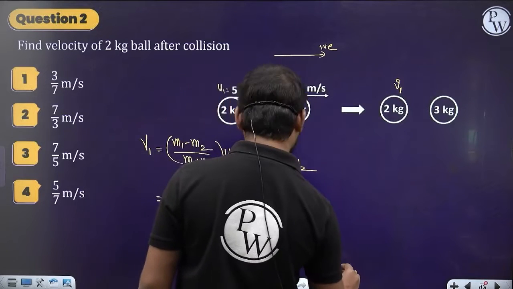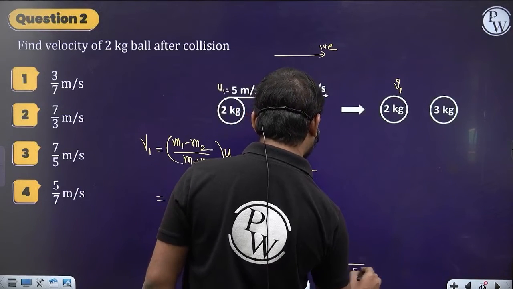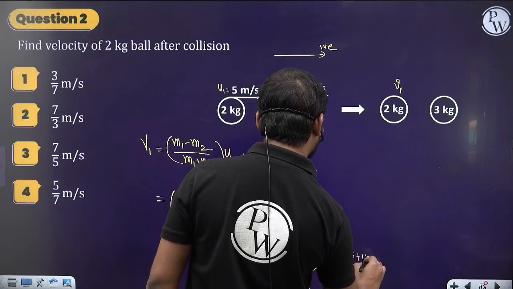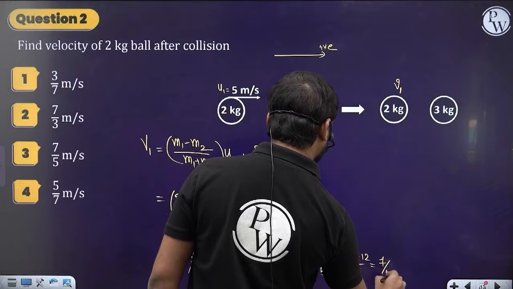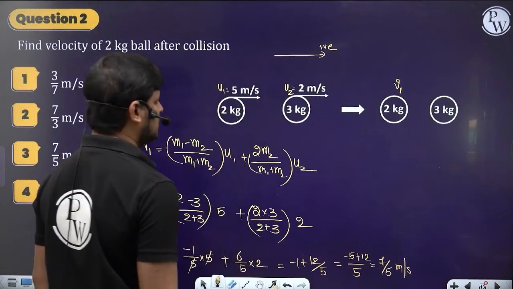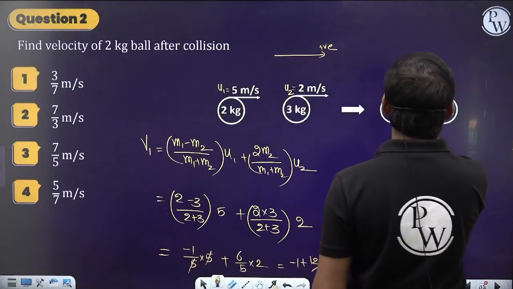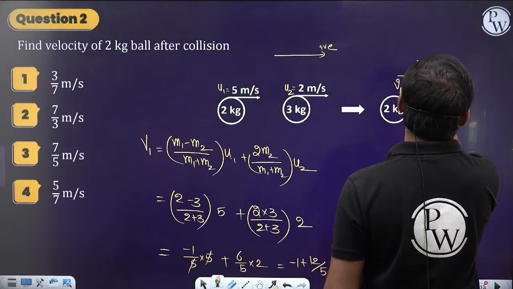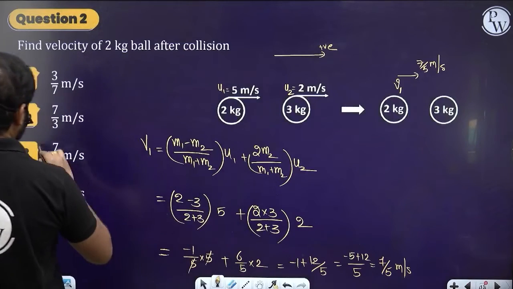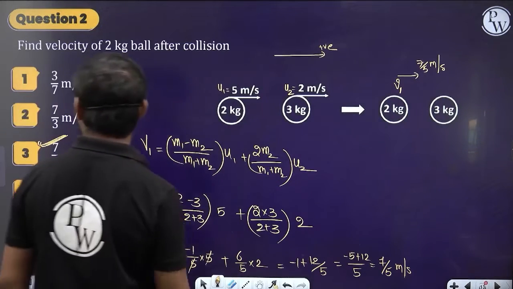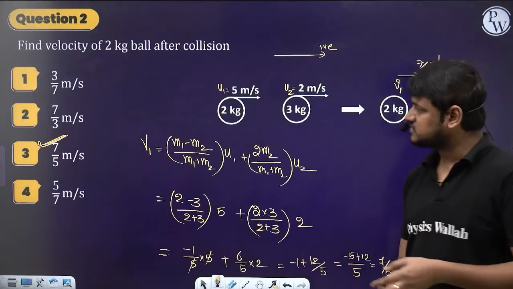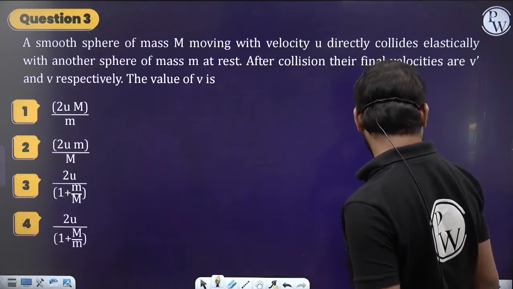So 5 is the LCM. So it's minus 5 plus 12 by 5, which is 7 by 5 meter per second. Yes or no? 12 minus 5, which is 7 by 5. So its velocity is 7 by 5 meter per second. We got positive, that means it's moving in the right side direction. So 7 by 5, option 3 is the correct one. Understood? Direct formula based question. Let's see the next question, guys.